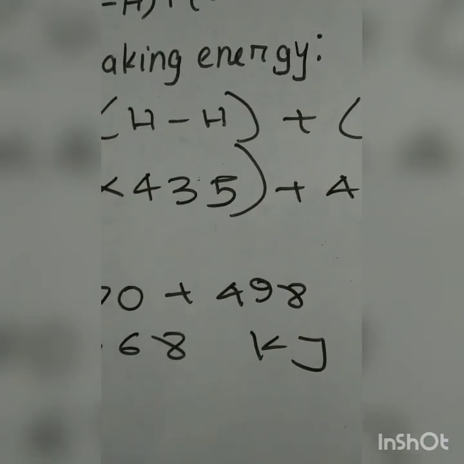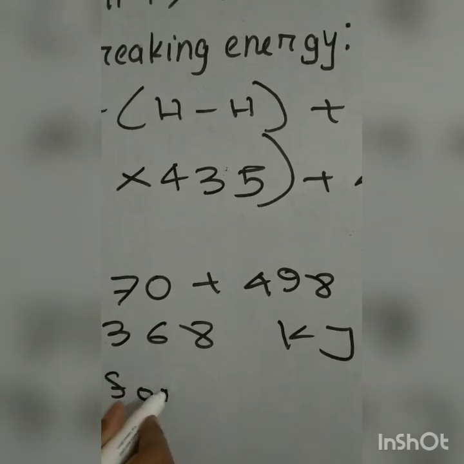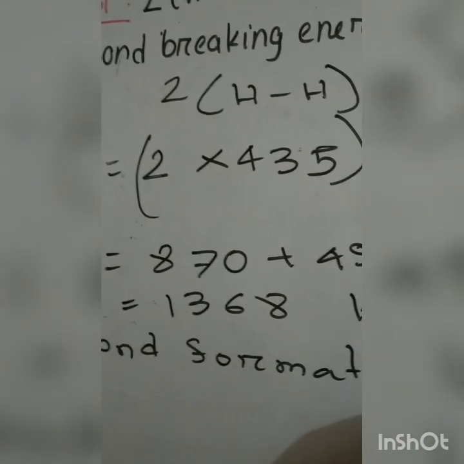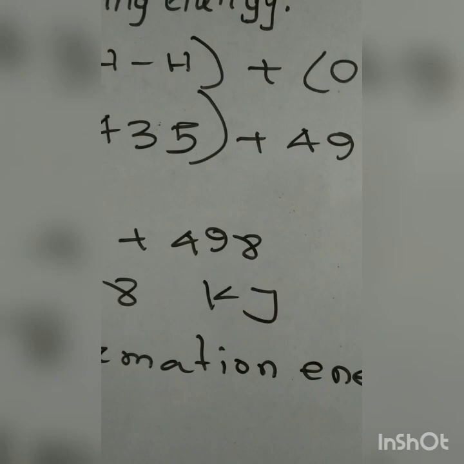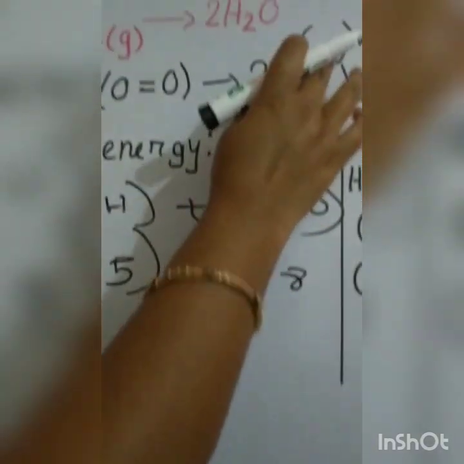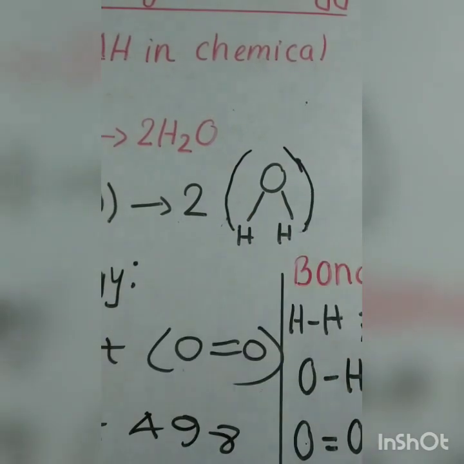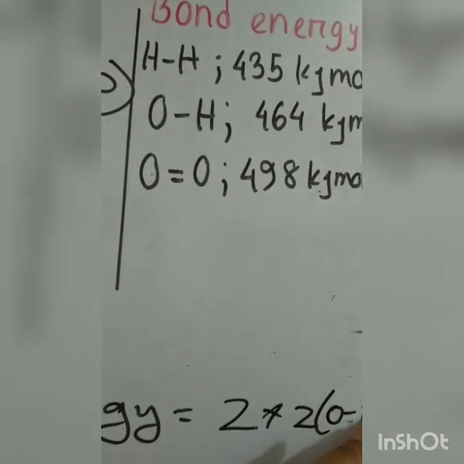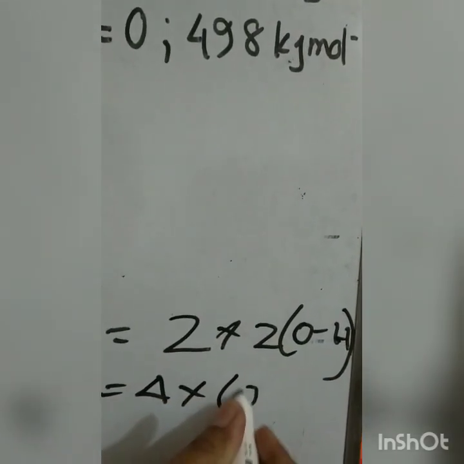Now come to bond formation energy. Which bond is forming over here? Oxygen hydrogen bond. For one molecule, 2 oxygen hydrogen bonds. That means 2 into 2, that means 4 oxygen hydrogen bonds.